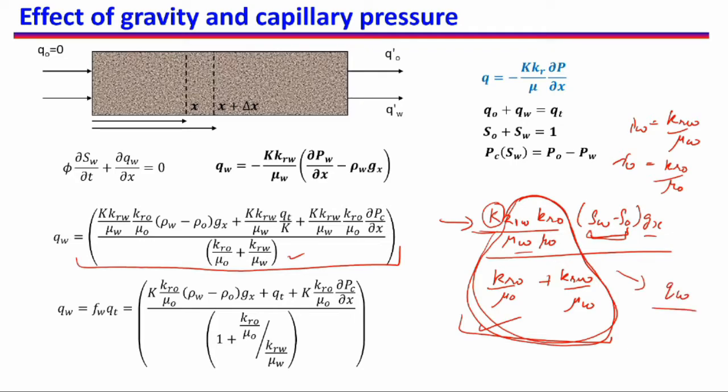So if the density of oil and water are very close to each other or gravity is not present in the direction of flow, then this term becomes 0. So that means gravity will not have an effect on the flow.